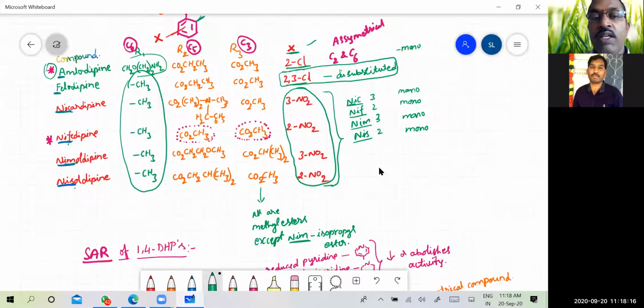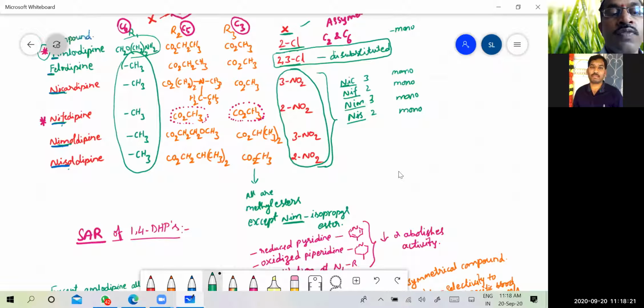And one more thing that you'll have to concentrate on here is the structure of these substitutions on nifedipine. In nifedipine, the R2 and R3, that is C3 and C5 substitutions, are symmetrical. That's why this compound is called the symmetrical compound. C3 and C5, they are having the same substitution. Nifedipine is the only symmetrical compound with respect to C5 and C3 substitution.